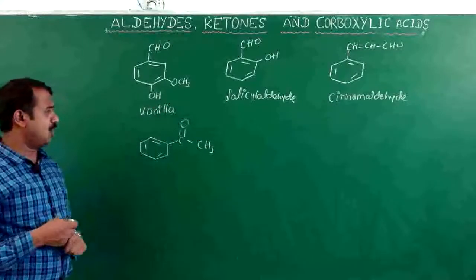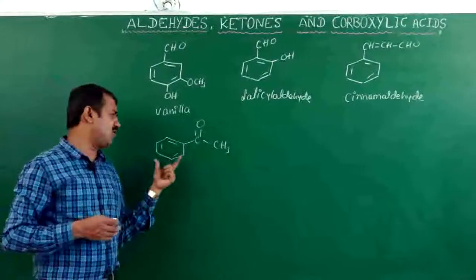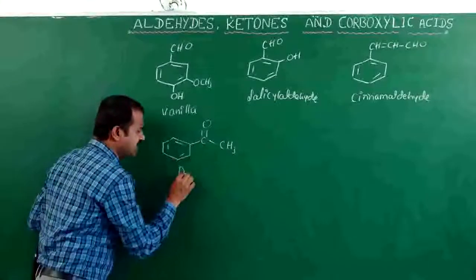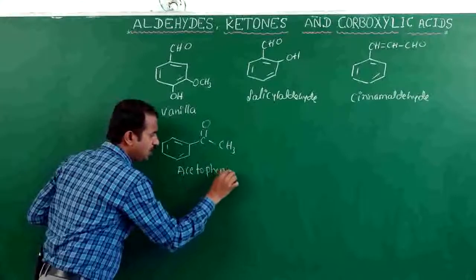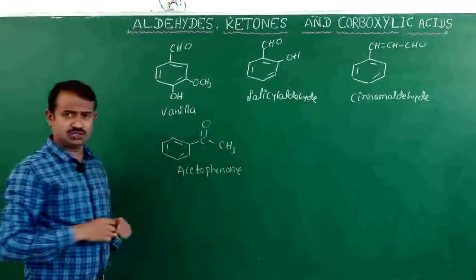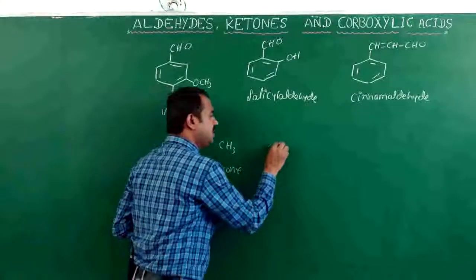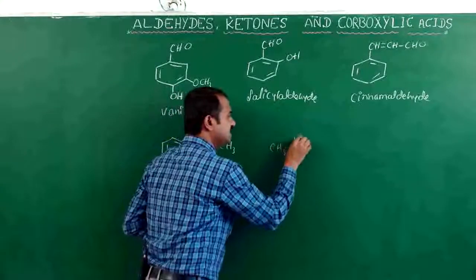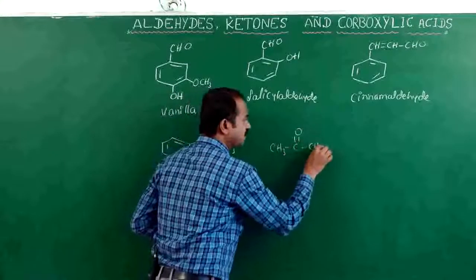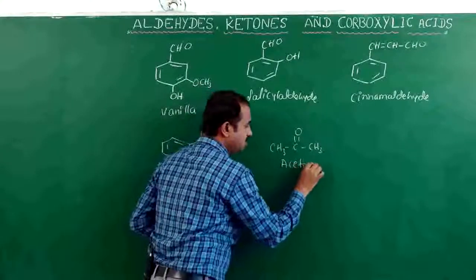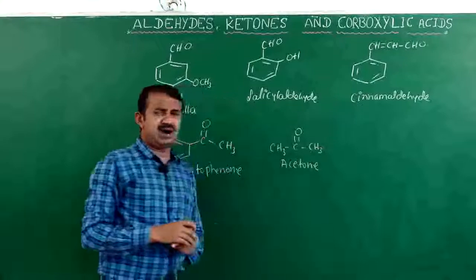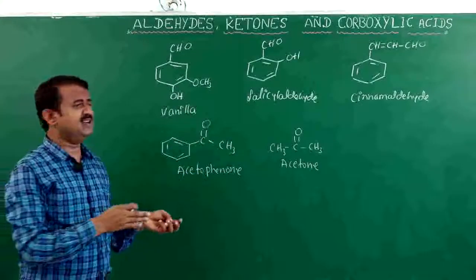Coming to the nomenclature, these compounds have a general formula. The name is acetophenone. Another common name is CH3COCH3, the common name acetone. These are named according to the carboxylic acid.